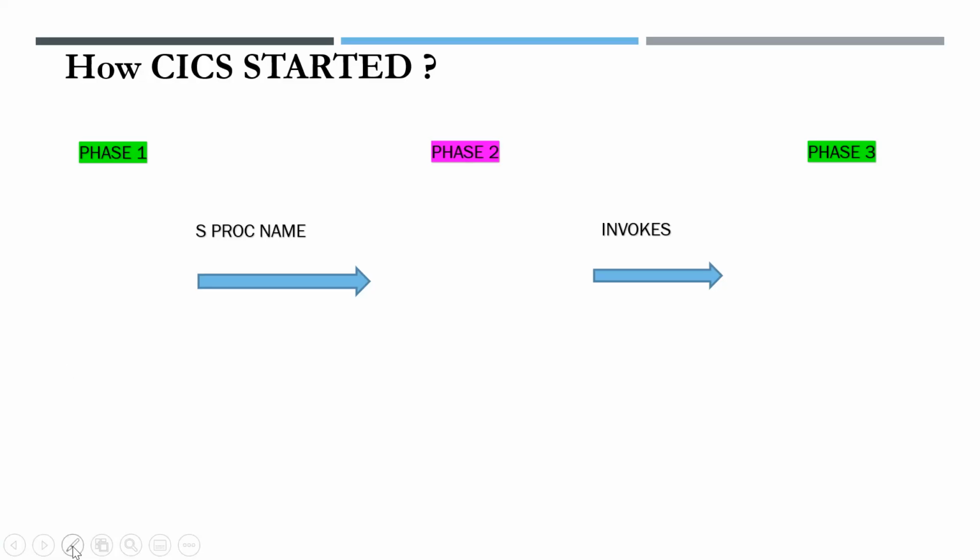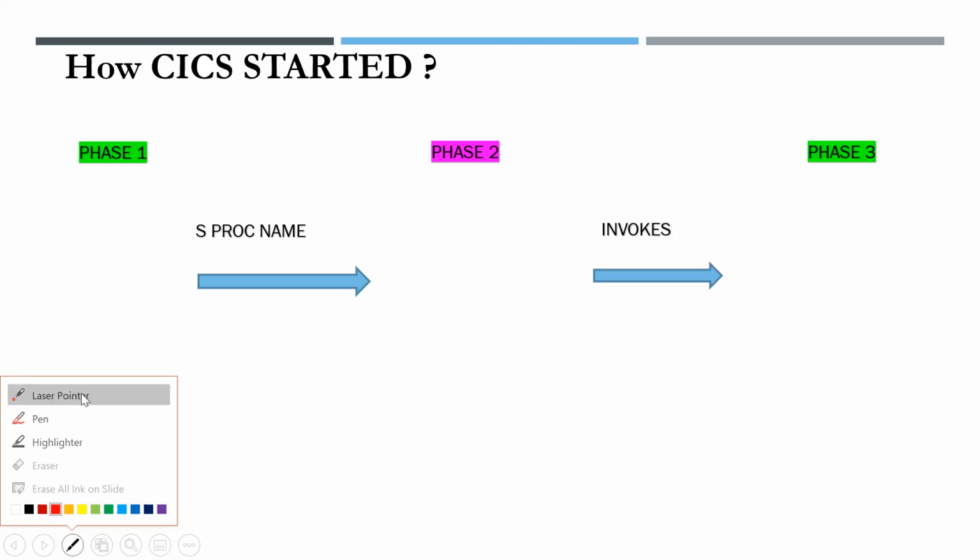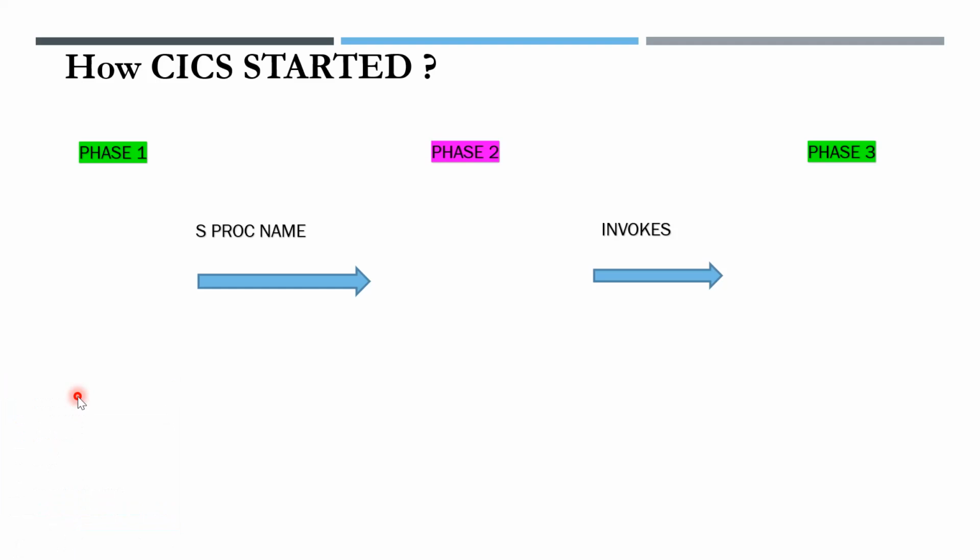How is Kix started? Firstly, Kix can execute programs on its own, but Kix itself is a started job. Firstly, someone has to start the Kix. From then onwards, it can execute its transactions. It can run its jobs by its own. It doesn't need any support.